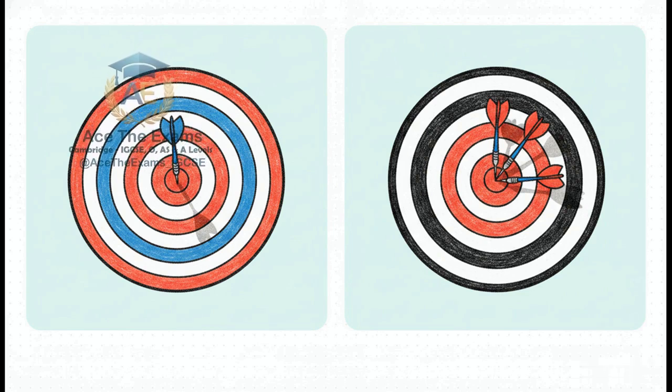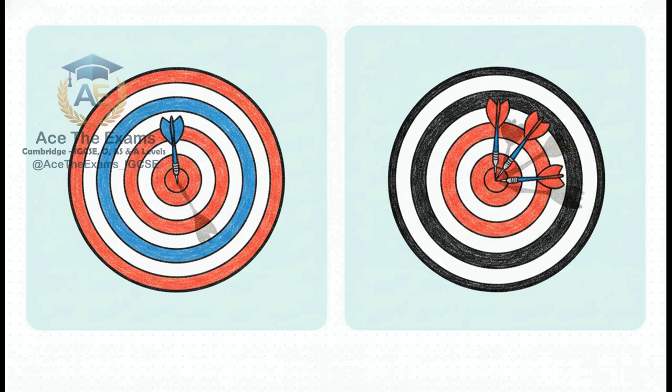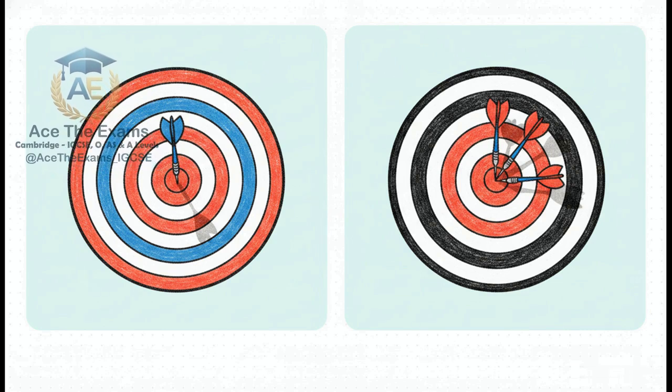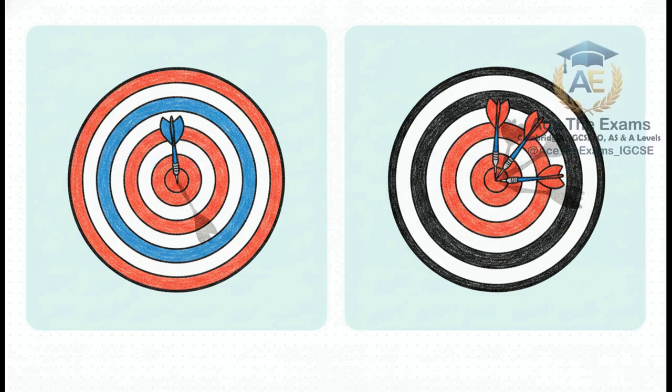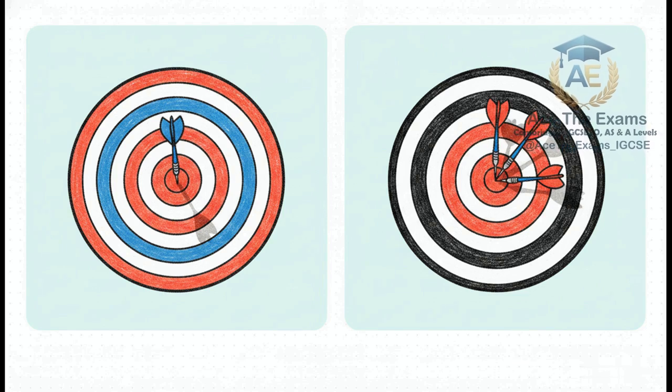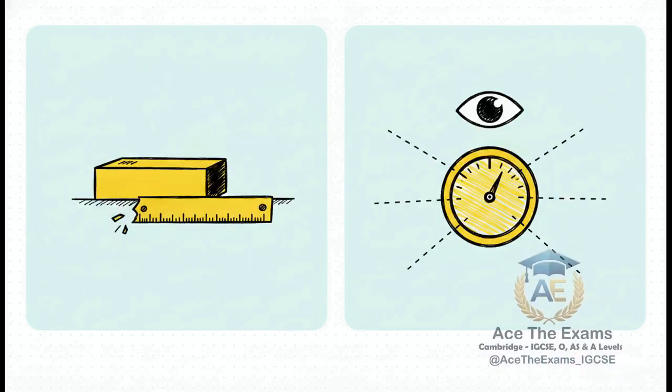If you measure a copper wire 5 times and get the exact same reading every single time, your results are highly precise. But accuracy? Accuracy is about how close that measured value is to the true, real-world value. You could have a beautifully precise set of readings that are completely and utterly inaccurate just because your instrument was fundamentally flawed or calibrated wrong. So where do these flaws actually come from?